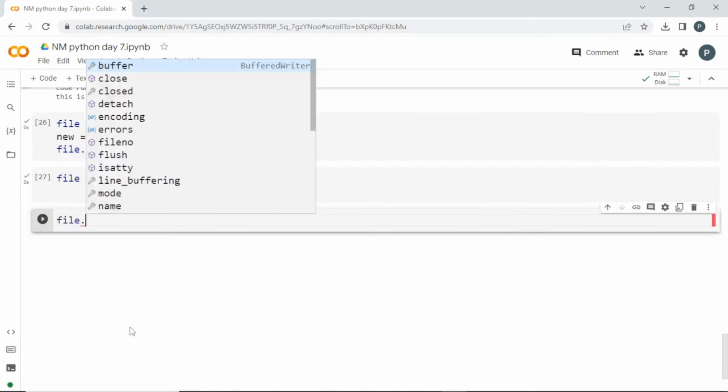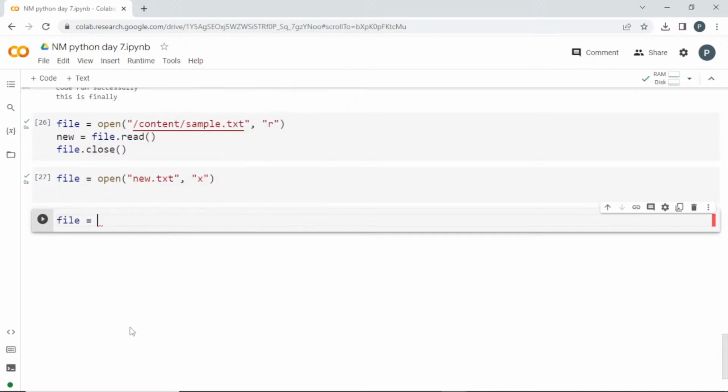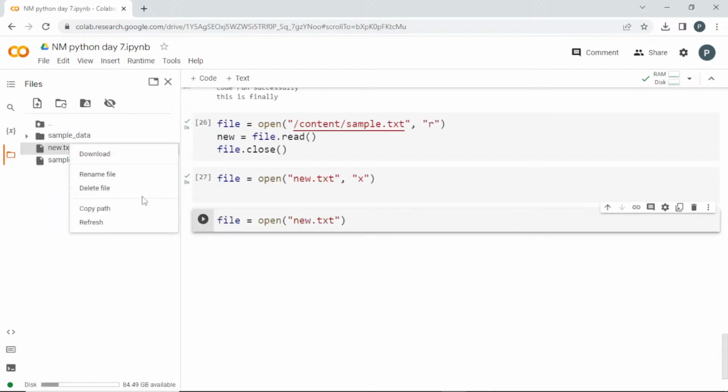I told you, to write we have to use W. file is equal to open new.txt. Let me give the entire path so that no error will occur. I have to give another thing, right? What is that? It is the mode I am going to use here. I am going to write it newly. Since it is a new file, I'll use W to write something new. Once I do this, I am opening it in the write mode, so now I can edit these things.